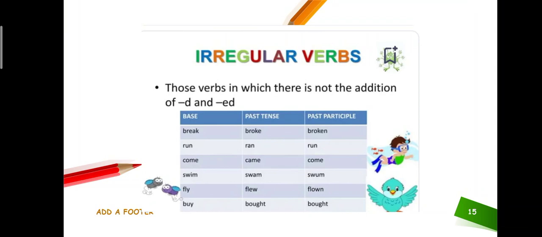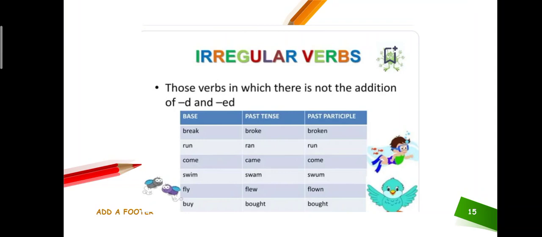Swim, swam, swum. Third form is swum, second form is swam, and the first basic form is swim. Fly, flew, flown. The basic form is fly, the past tense is flew, and the third form of the verb is flown.